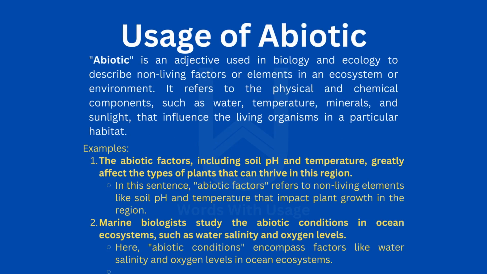Abiotic is an adjective used in biology and ecology to describe non-living factors or elements in an ecosystem or environment. It refers to the physical and chemical components, such as water, temperature, minerals, and sunlight, that influence the living organisms in a particular habitat.